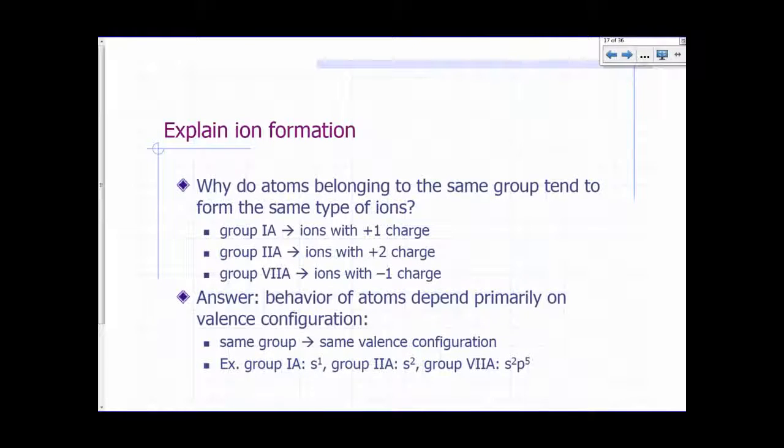Okay, so now we're ready to explain ion formation. Earlier in the semester, we said that atoms in group 1A are always found in nature when they form ions. The ions that you get from these atoms are always found in nature to have a positive one charge. Like, for example, sodium ions in nature are always found with a positive one charge. Why not plus 2? Why not plus 3? Why not negative 1? Okay.